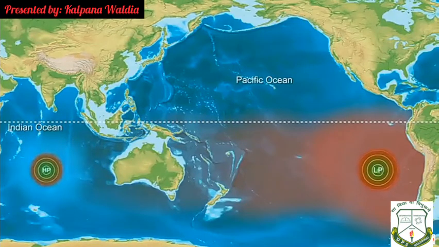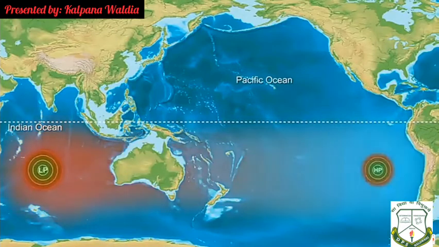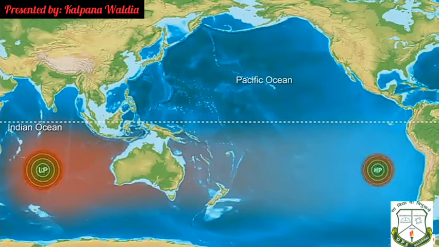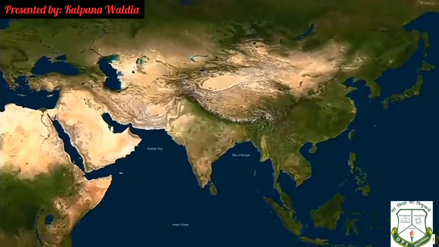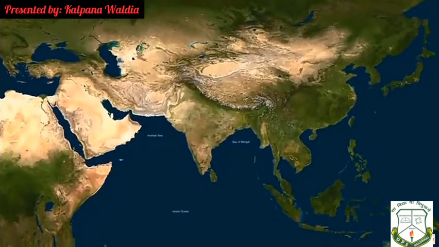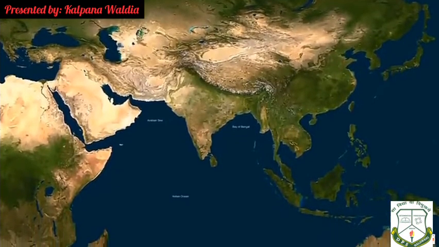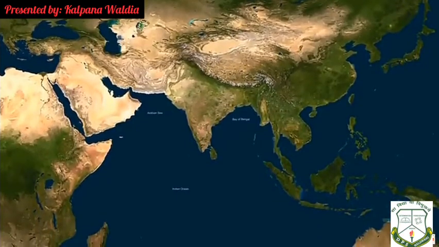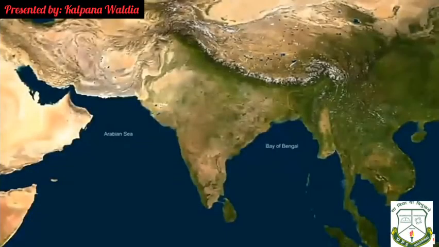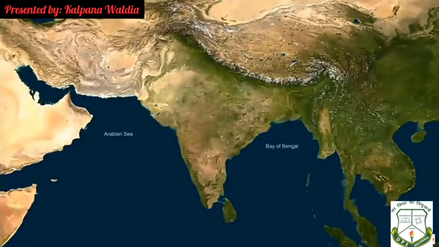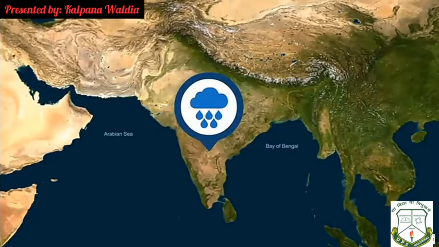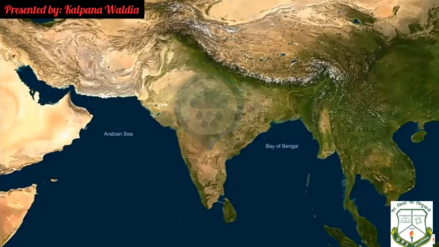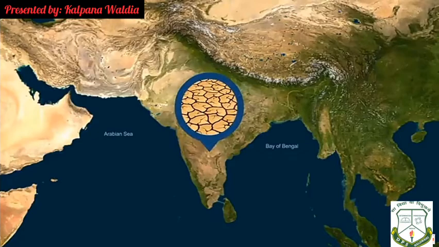But the situation reverses roughly in 3 to 8 years. This reversal of temperature and pressure condition across the ocean is called Southern Oscillation. Due to the vast uninterrupted Indian Ocean in the Southern Hemisphere, the conditions are felt more than in the Northern Hemisphere. The normal condition brings moderate to good monsoon, whereas the reverse condition brings drought and famine to the Asian region.